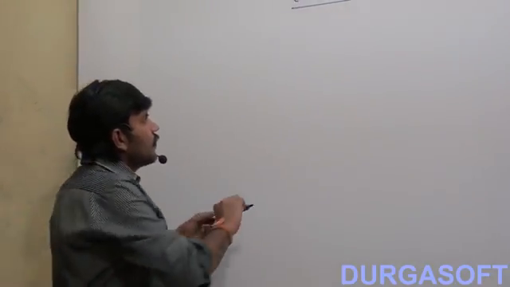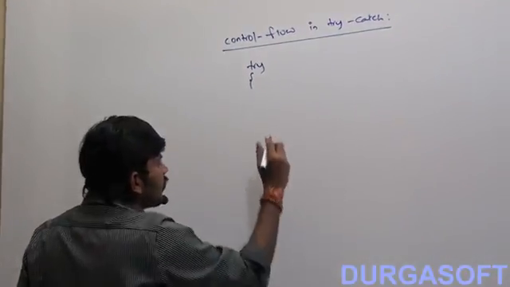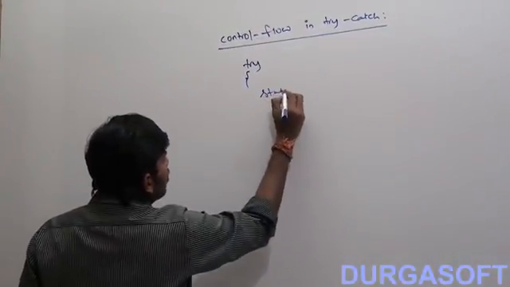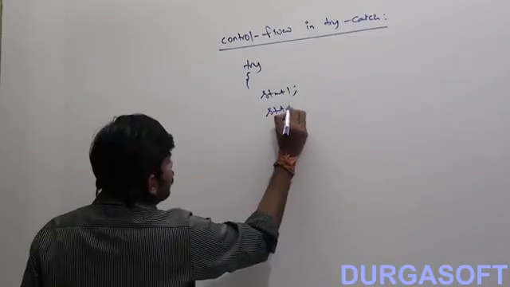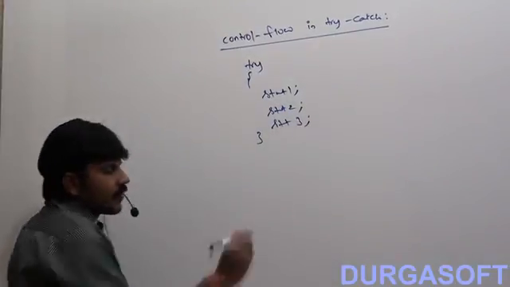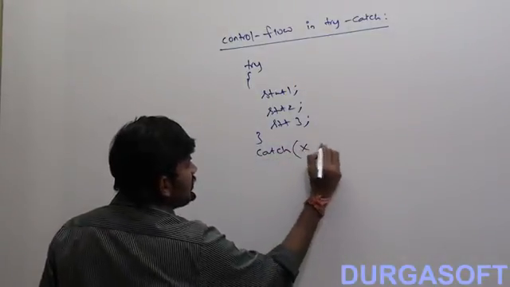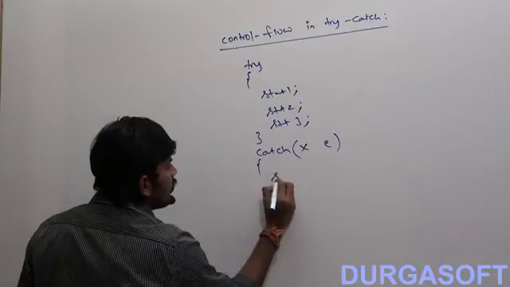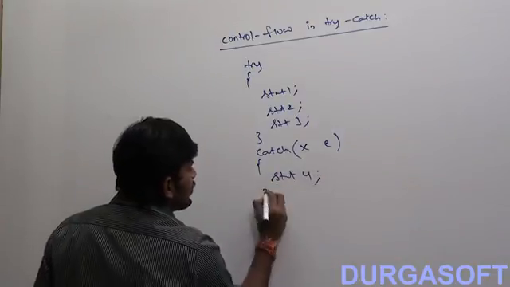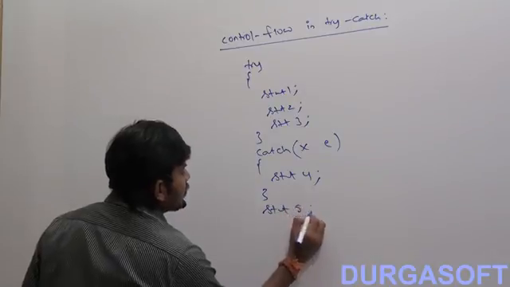Okay, now I'm taking try. Within the try block, I'm taking statement 1, statement 2, statement 3. And then a catch block, some exception e, statement 4, and then statement 5.